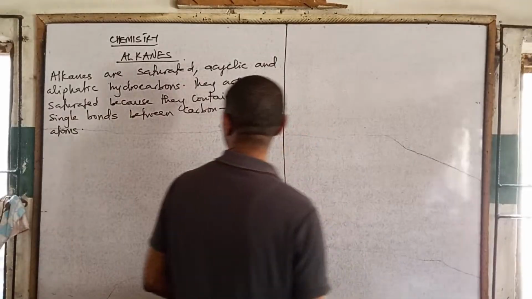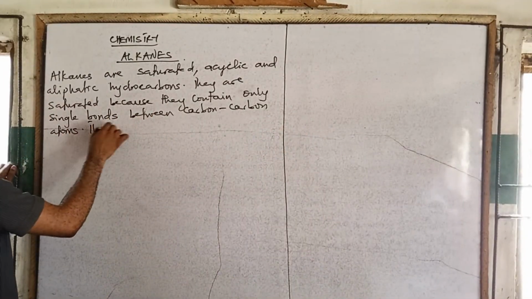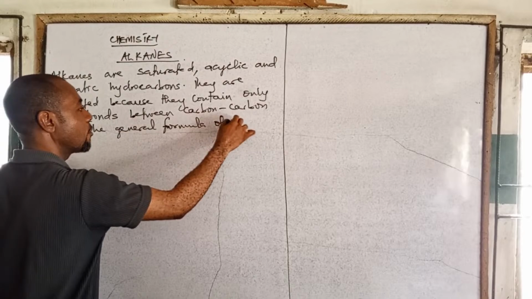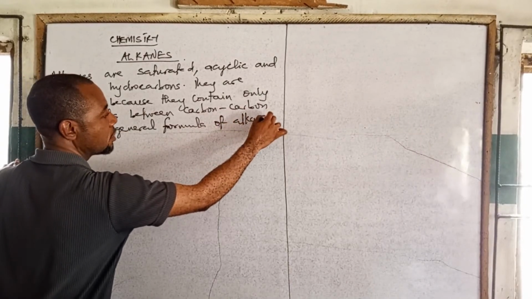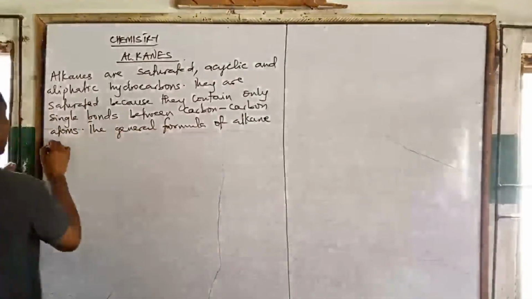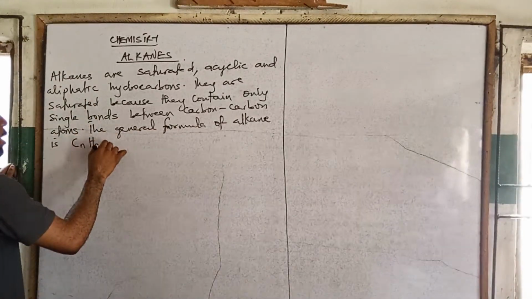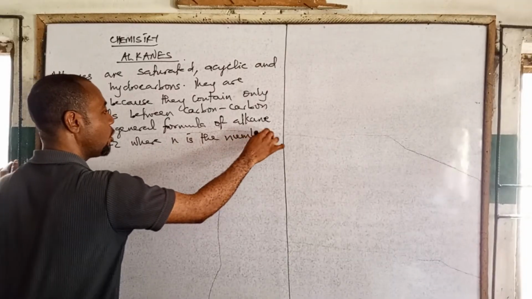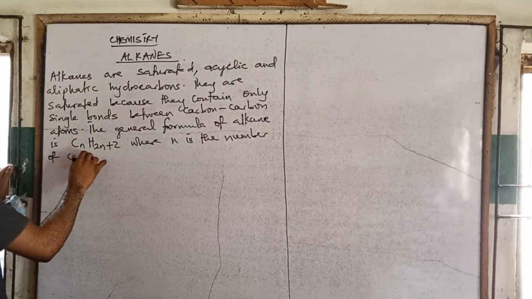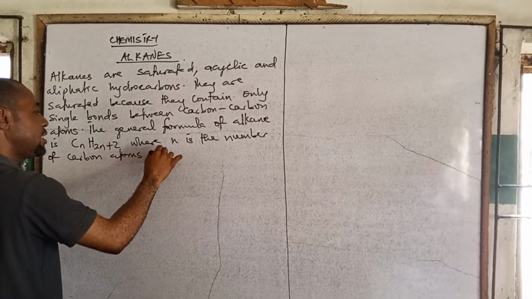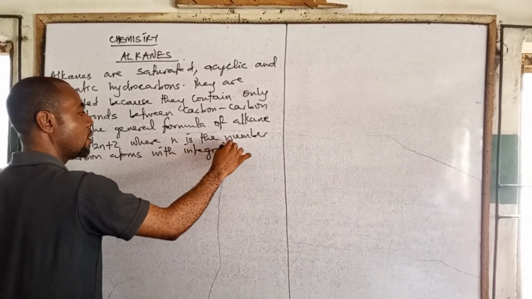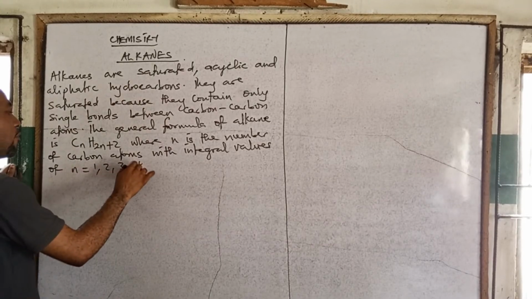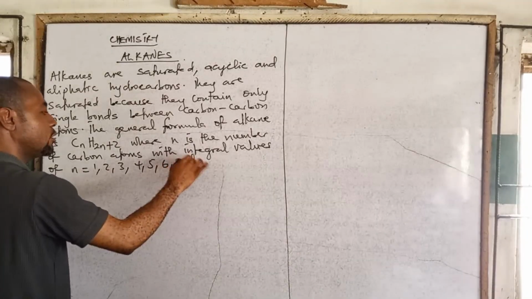Okay. So the general formula of alkane is CnH2n+2, where n is the number of carbon atoms, with integral values of n equals 1, 2, 3, 4, 5, 6, and so on.